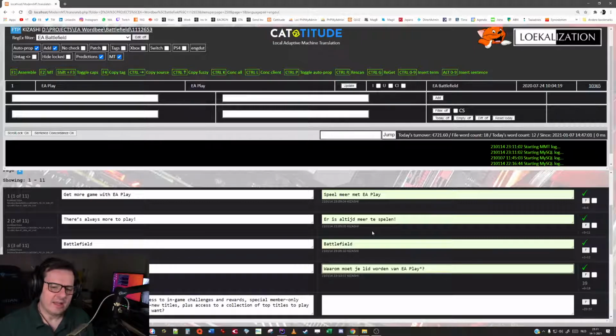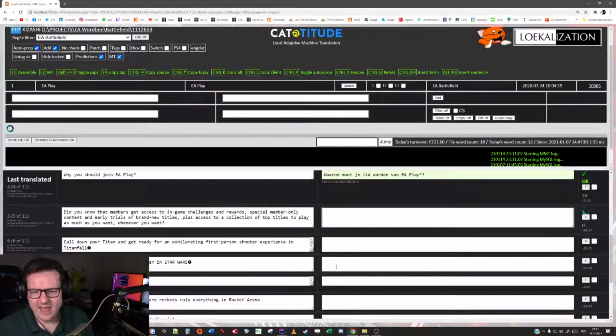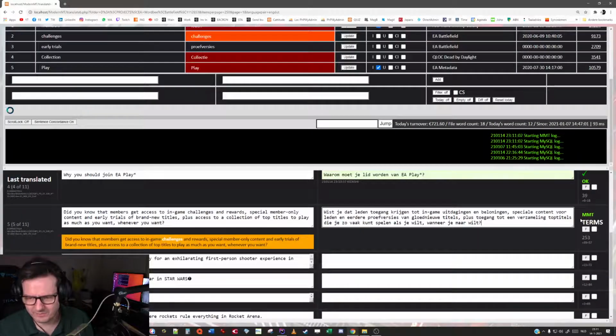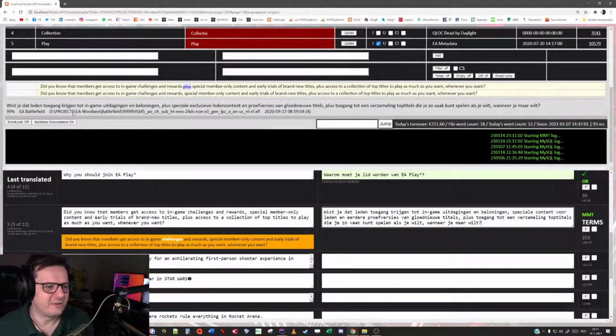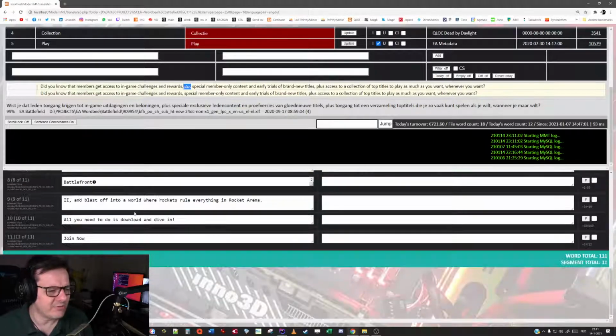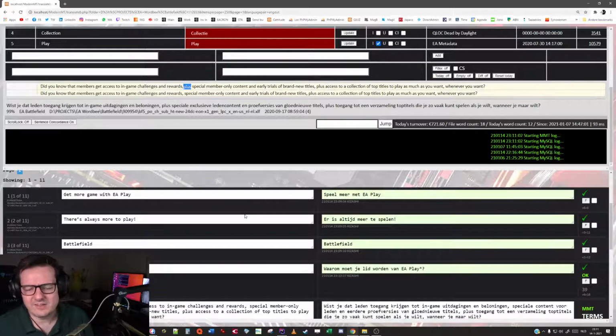Why not? When this feature was not there yet, basically what happened is I would just enter, go to the next line, and then you can see, it takes some time to get all these results. Maybe 2 to 3 seconds. And now, here above, finally, the fuzzy match appears. 99%, only one word has been taken away. But as you can see, this took like 2 or 3 seconds, which gets a bit annoying if you have to translate so many lines at once.